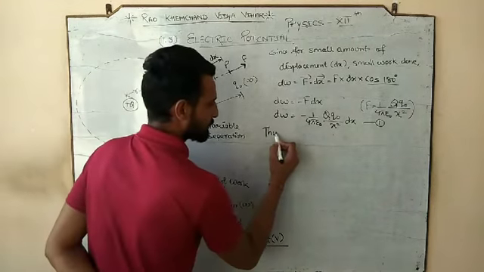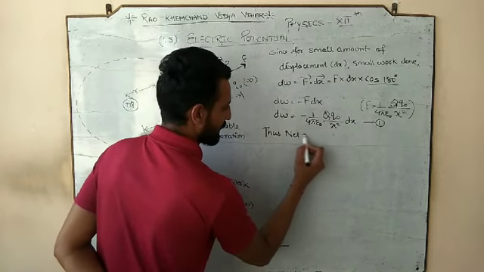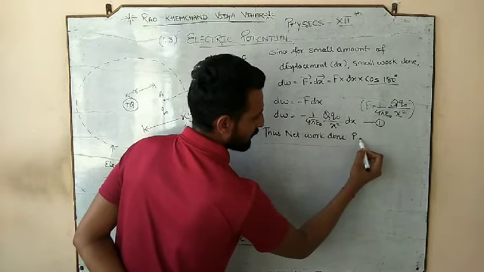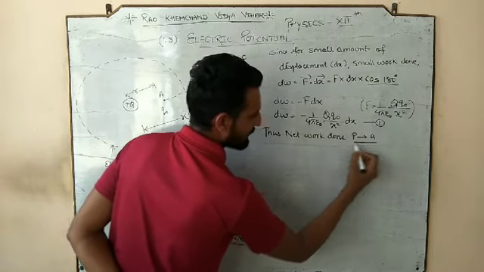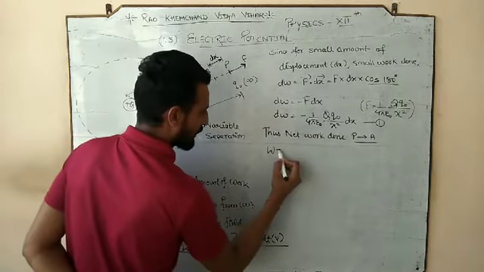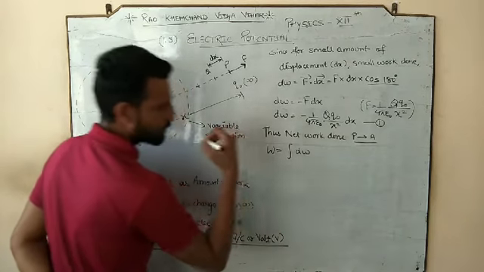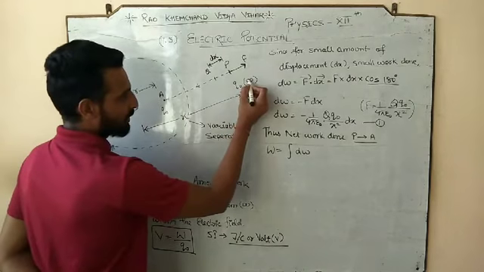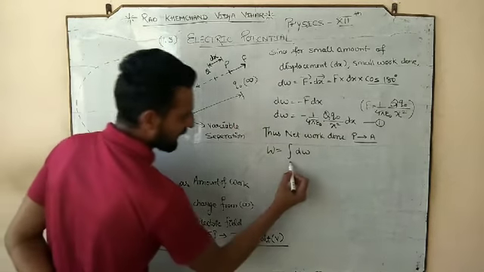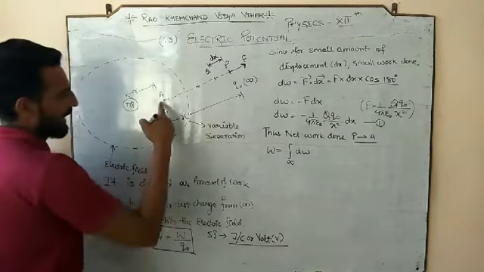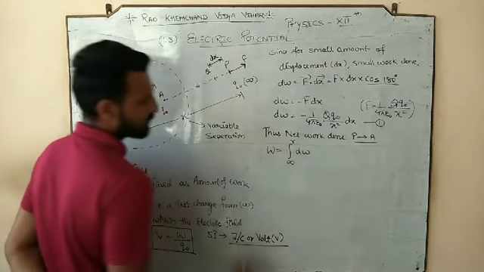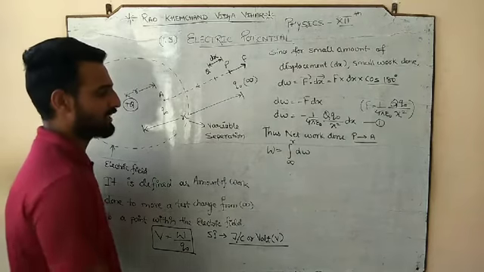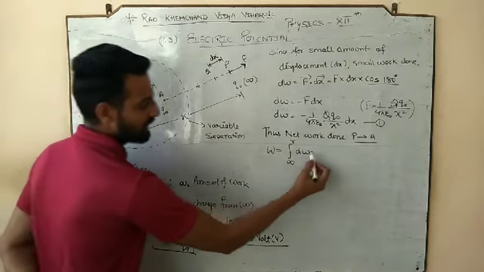So thus net work done from where to where? From P to A. So the net amount of work done from P to A. So we have to do the integration, and what is the initial or specific position of P? It is infinity, and the final or specific position of A is R. So what is the net amount of work done? The integration of small work done from infinity to R.